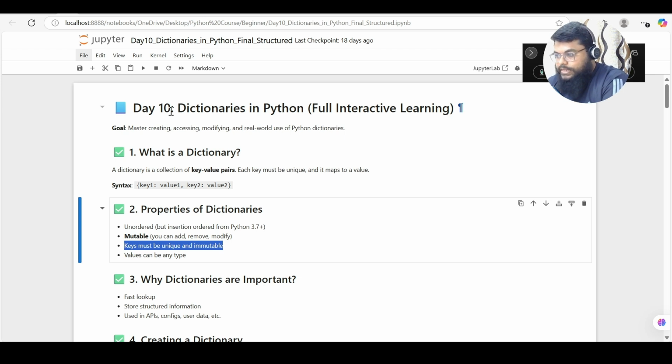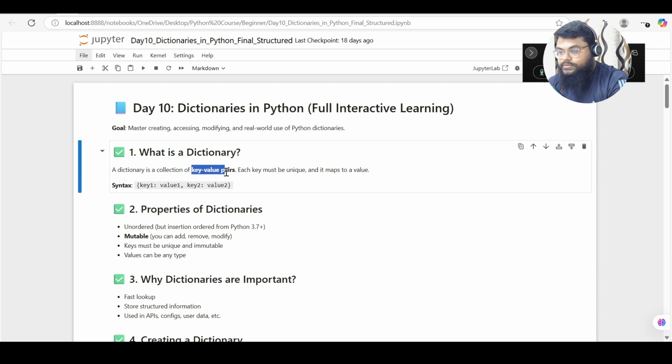So today we'll start with another data structure in Python, which is dictionaries. So far we have seen string, list, tuple, and set data types. Now there is another data type called dictionaries. So what is a dictionary? It's a collection of key value pairs.